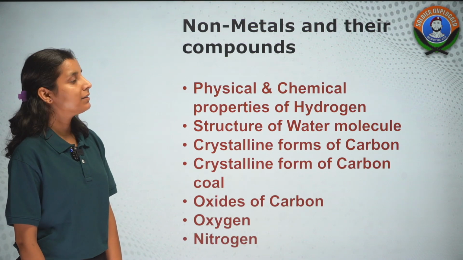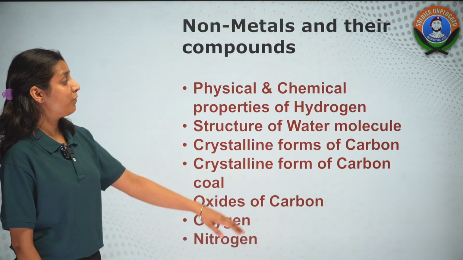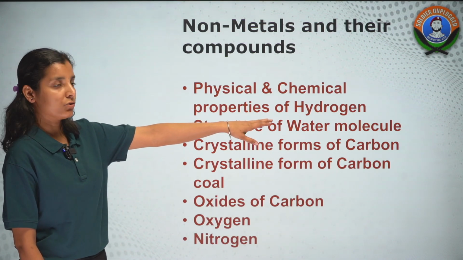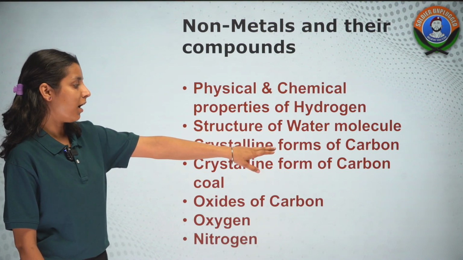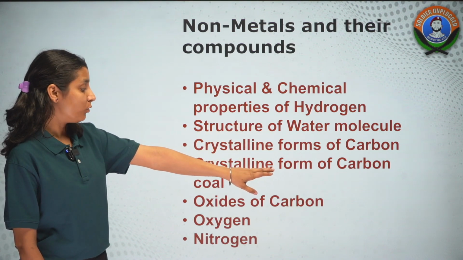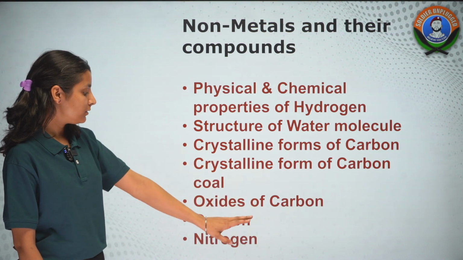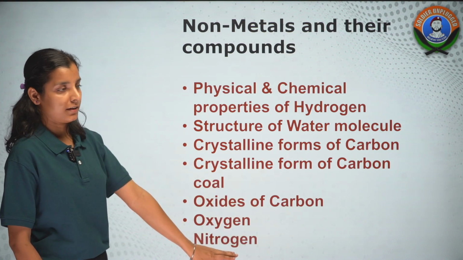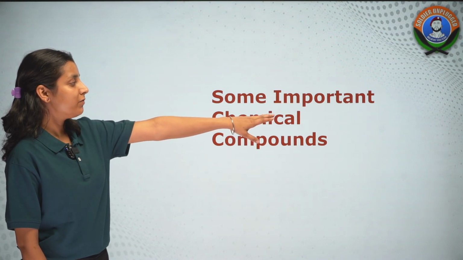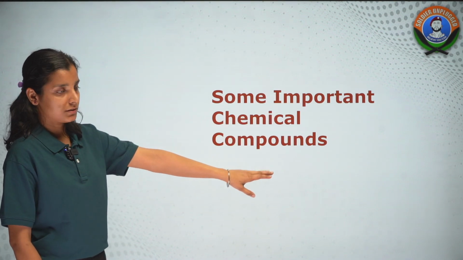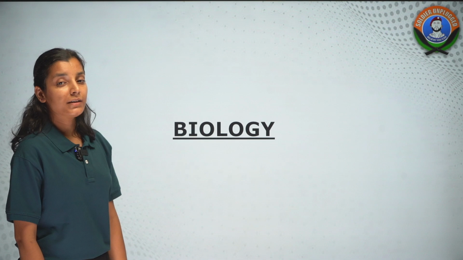Then we have non-metals and their compounds. इसमें हम लोग physical और chemical properties पढ़ेंगे हाइड्रोजन की, then water molecule के structure को पढ़ेंगे, then crystalline forms of carbon, crystalline forms of carbon coal, oxides of carbon, oxygen and nitrogen study करेंगे. Then we have important topic which is some important chemical compounds. Now let's talk about biology.